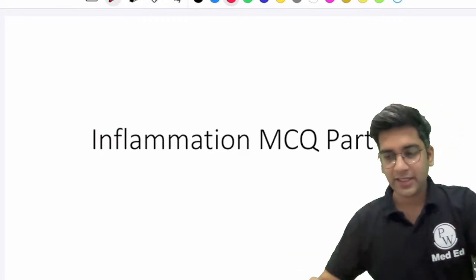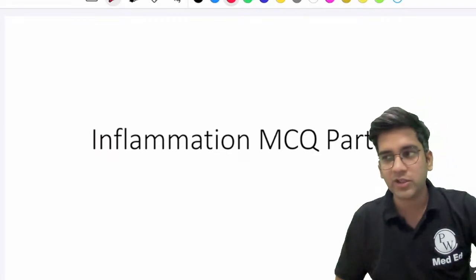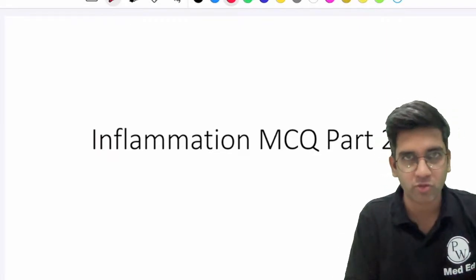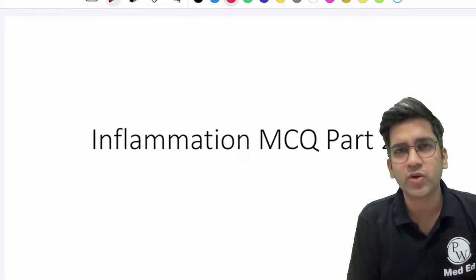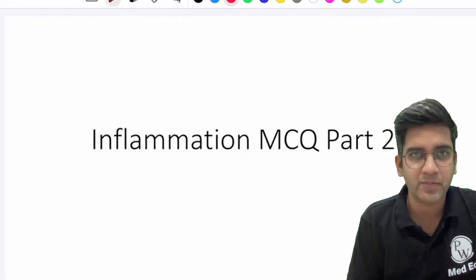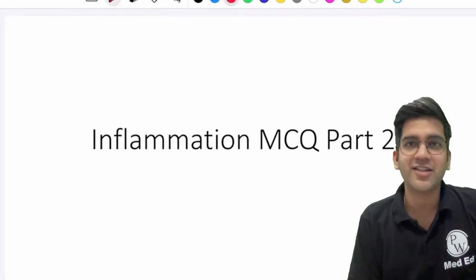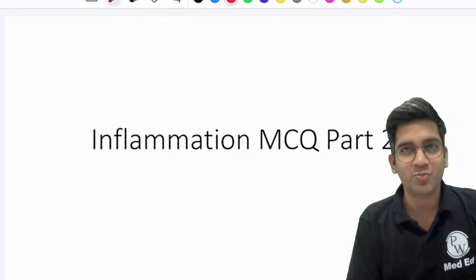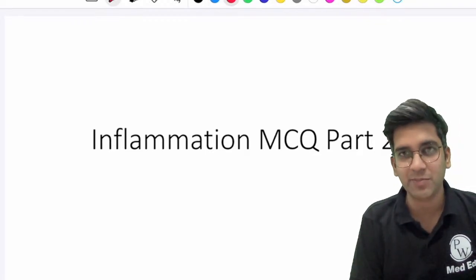We'll do the same thing, and from next class onwards we'll be starting neoplasia. I'll try to cover the entire neoplasia which is there in Robbins on RRR series, even things which are not so important from a university point of view, because I want you guys to understand cancer, because I feel that you guys are the future generation. Hopefully some one of you will fight against cancer, and the basics of understanding them is very important, right?